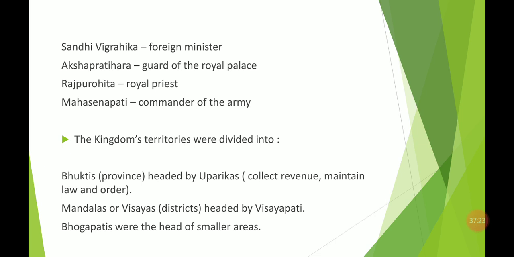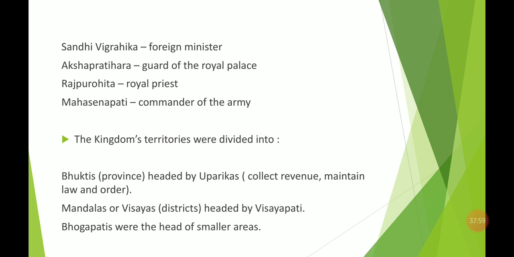The provinces, the states, were divided into districts. Districts were known as Vishay or Mandal. The head of the Vishay or Mandal was the Vishyapati, whose work was also collecting revenue and maintaining law and order in the district. If there was a small area or small town, it was under the Bhogpati, whose work was the same, collecting revenue and maintaining law and order in that particular area.